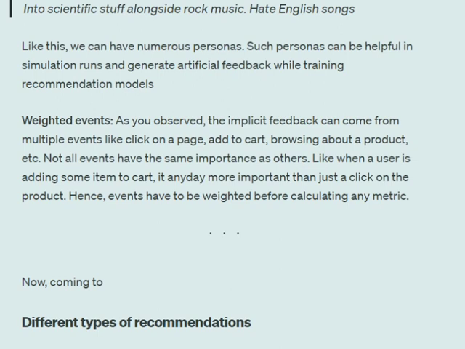For example, if a person is explicitly typing the name of a product and searching about it, it should have a higher weightage as compared to the person just clicking on the tab of the particular product once he sees it. In the first case, he just wants that product. That is why the weight of such events would be higher as compared to the other way around. Hence, all the events that we are capturing in implicit feedback might not have the same weightage. So these are some basics that we must know before jumping onto recommendation systems.